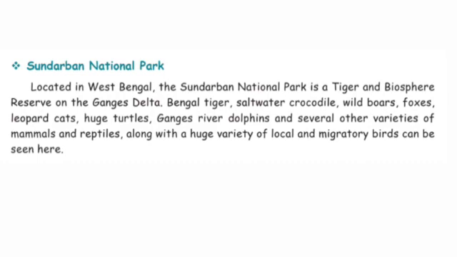Some animals living there are Bengal tiger, saltwater crocodile, wild boars, foxes, leopard cats, huge turtles, Ganges river dolphins and several other varieties of mammals and reptiles, along with a huge variety of local and migratory birds. Among the three parks, Sundarban National Park has the greatest variety of animals and birds.